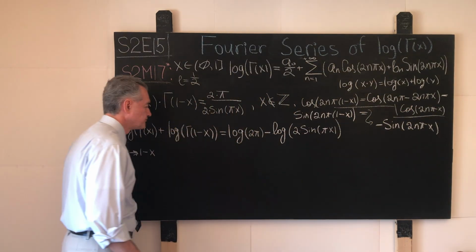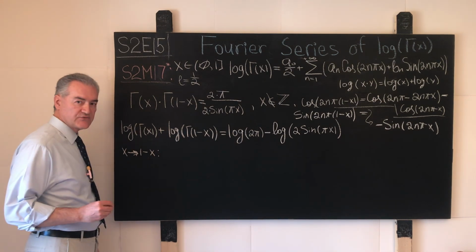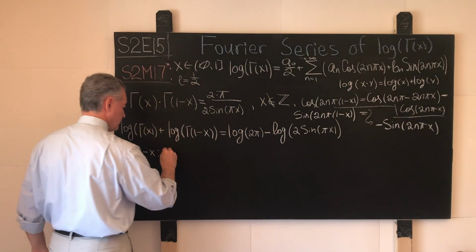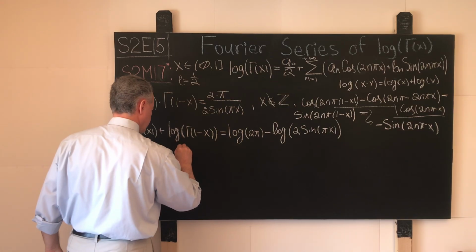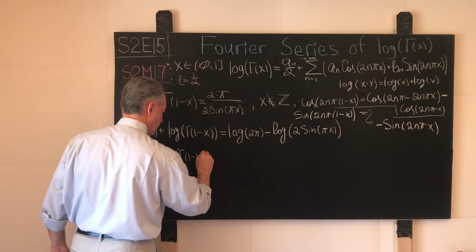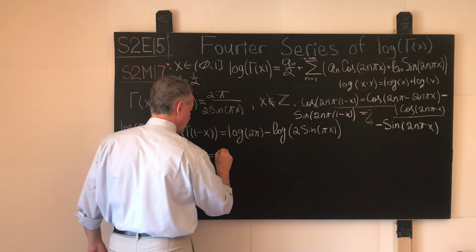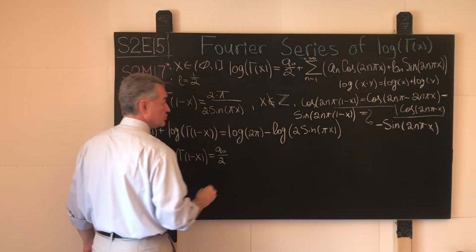So far, so good. Now, under this beautiful and straightforward transformation, let us write down the expression for the expected Fourier series of our function logarithm of gamma evaluated at 1 minus x. What will we have? The initial coefficient will be the same, a0 over 2.